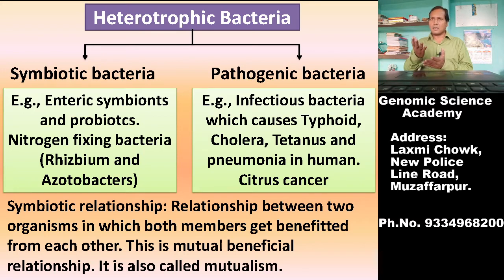That condition is harmful for host, and that condition may be described as the condition of dysbiosis.